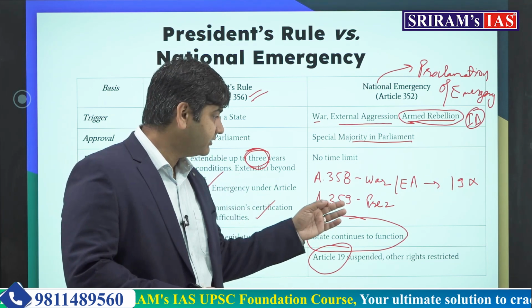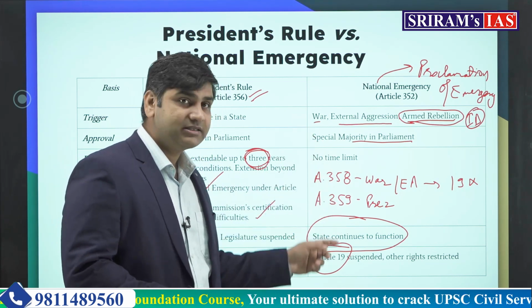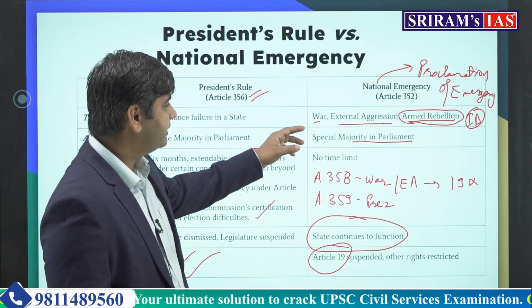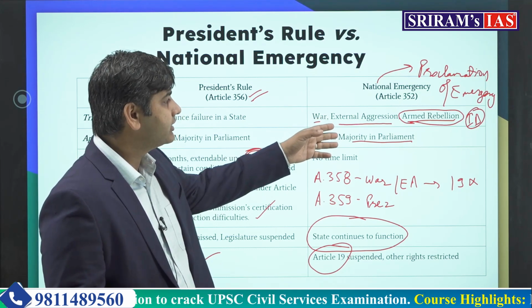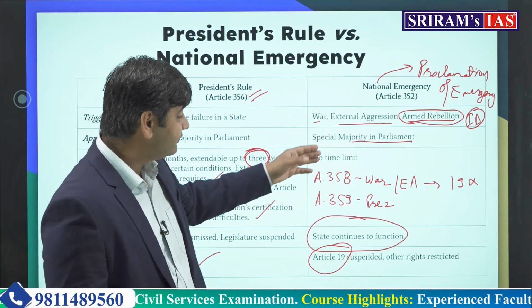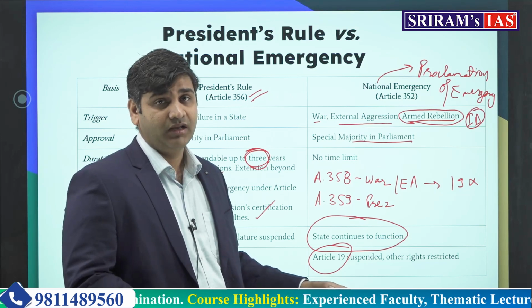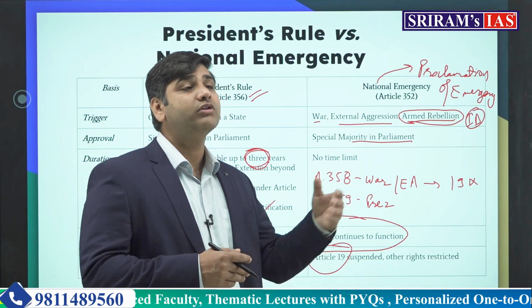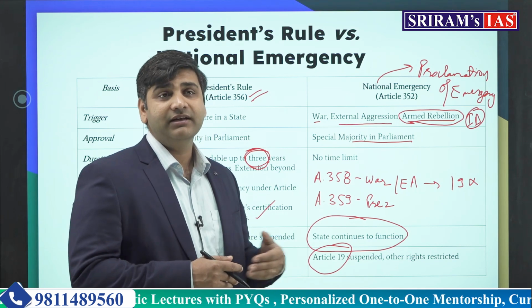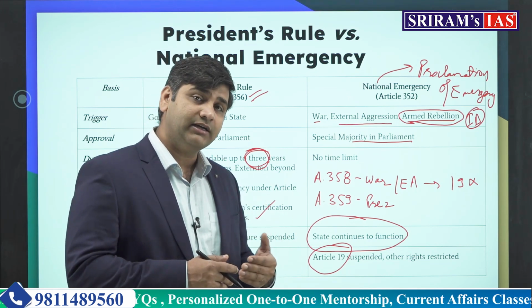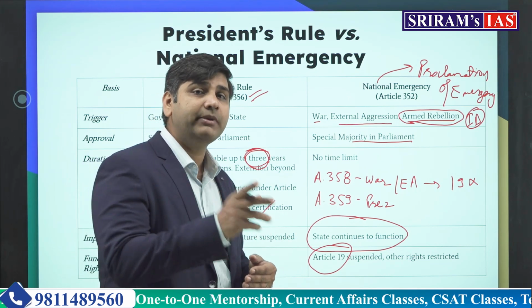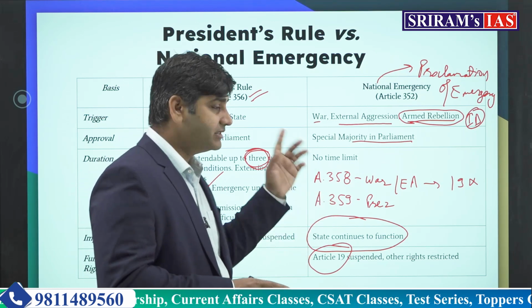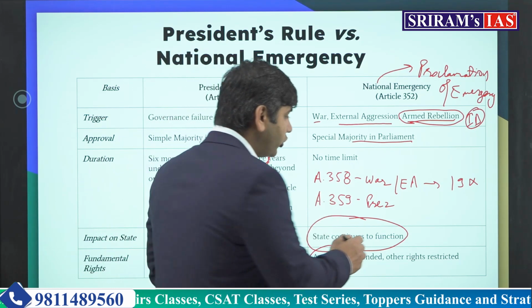If the president wants, during emergency, on whichever basis, it may be war, external aggression or armed rebellion, the right given to the citizens to move to the court when their fundamental rights are infringed or curtailed, that right to remedy is suspended by the president by an order.